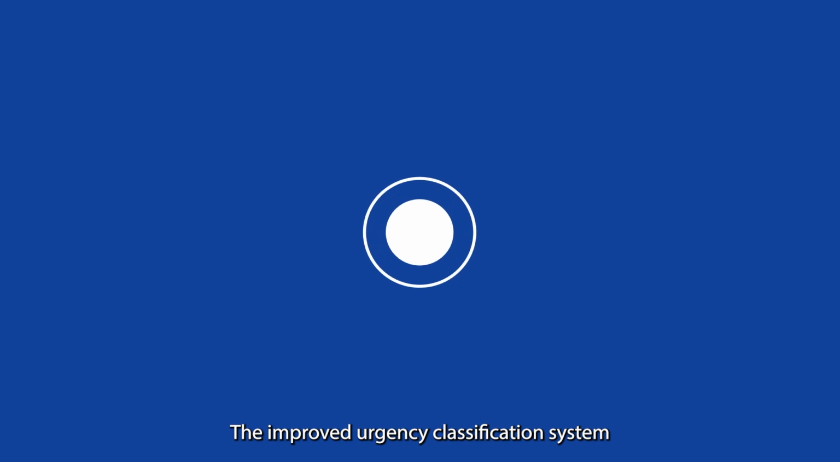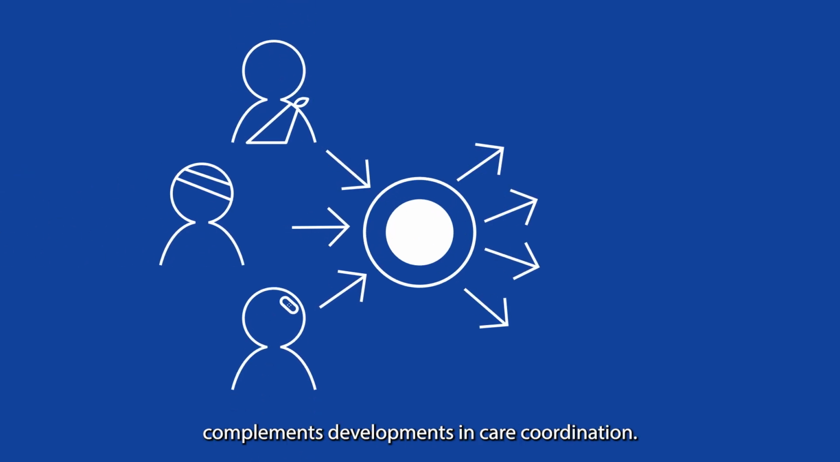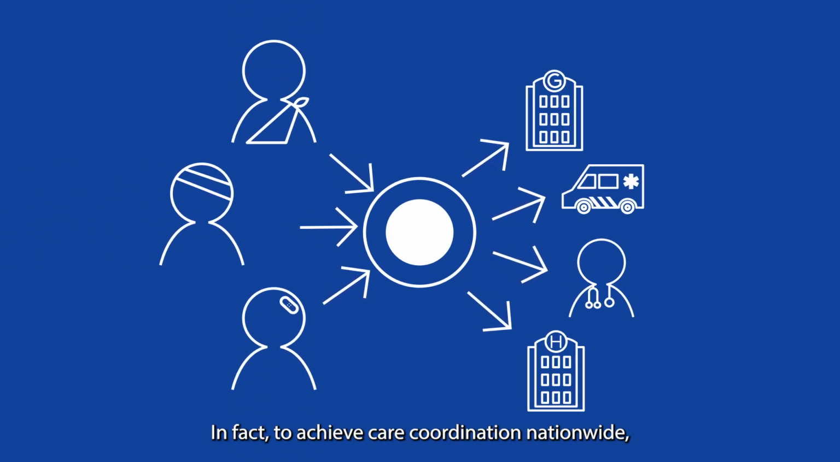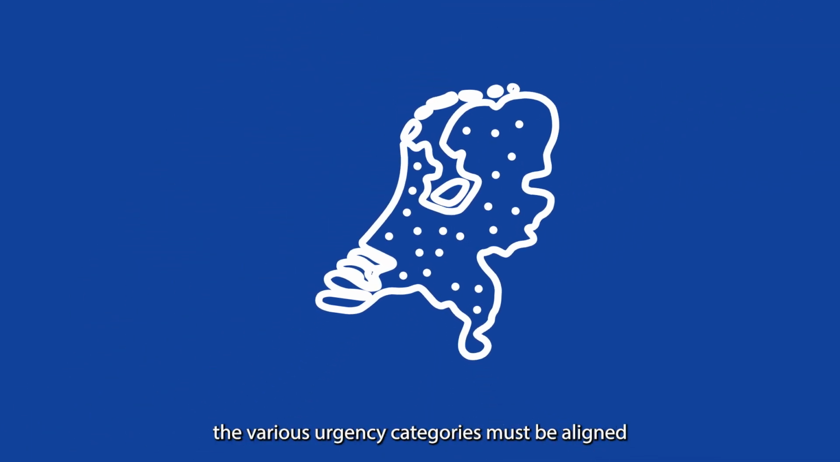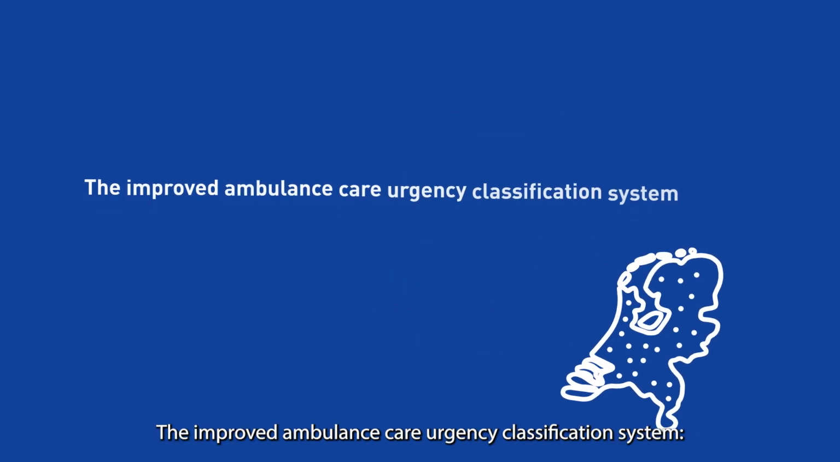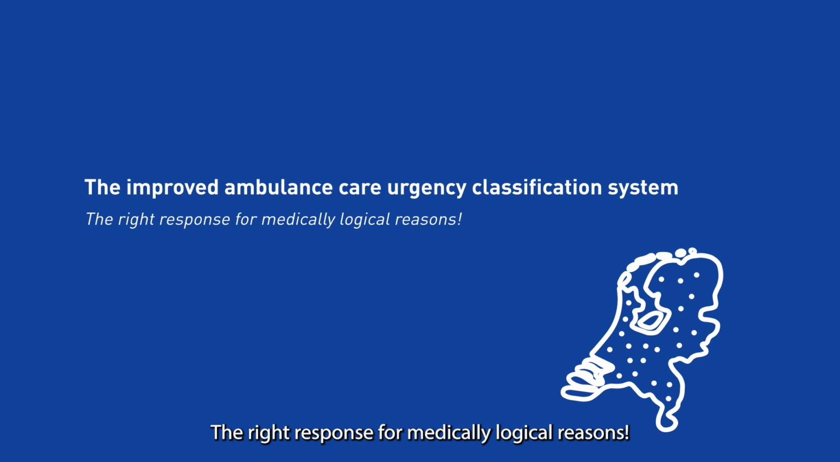The improved urgency classification system complements developments in care coordination. In fact, to achieve care coordination nationwide, the various urgency categories must be aligned across the entire care chain. The improved ambulance care urgency classification system. The right response for medically logical reasons.